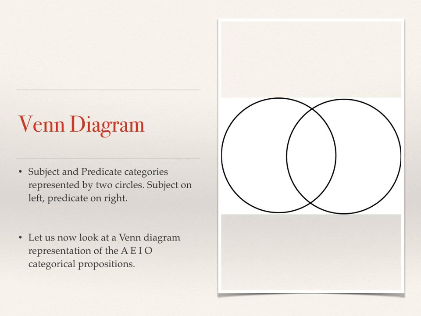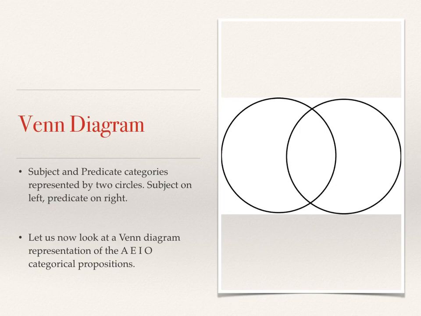Each circle you can see as a territory, and that territory holds everything of that particular category or class. So everything that is S is contained within that circle S, and everything that is P is contained within the circle P. But as you can see, the circles overlap.